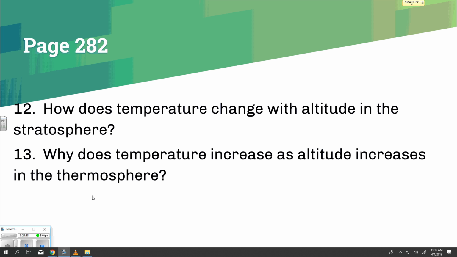Question 12. How does temperature change with altitude in the stratosphere? Answer, it increases.